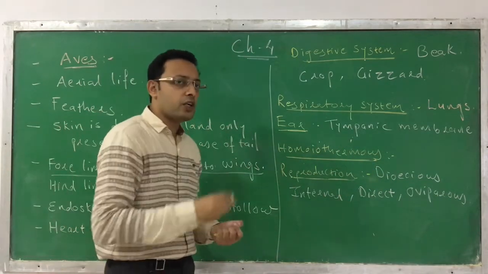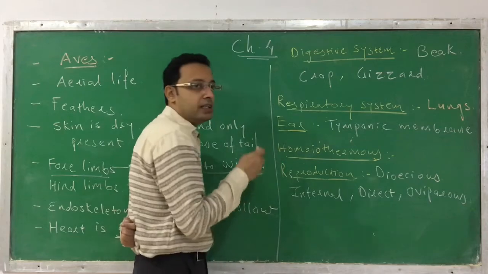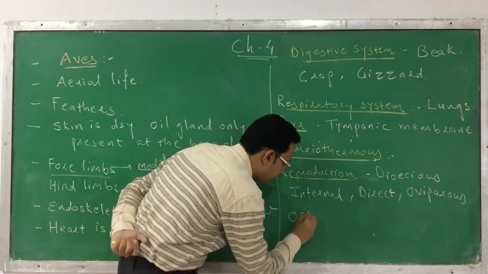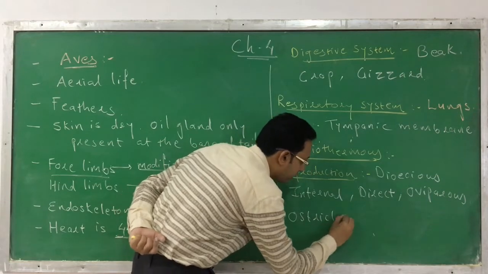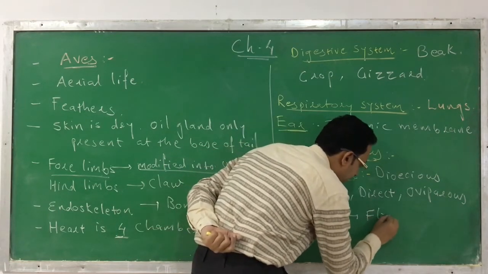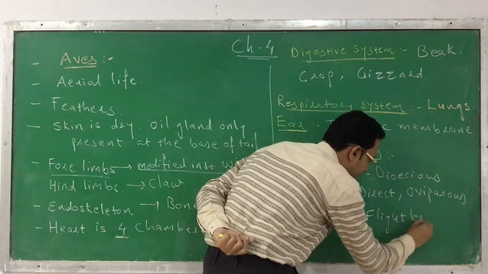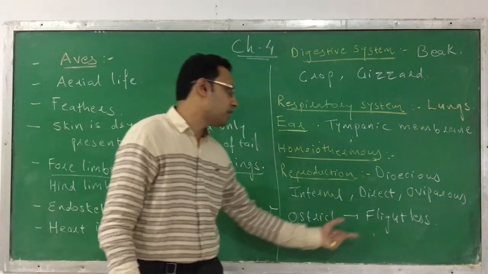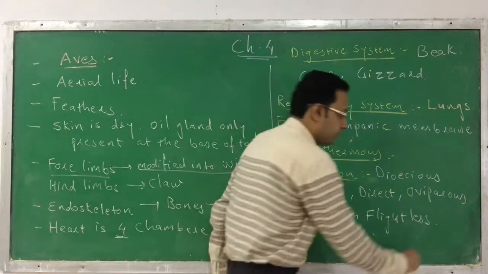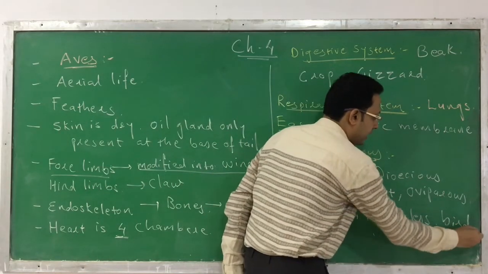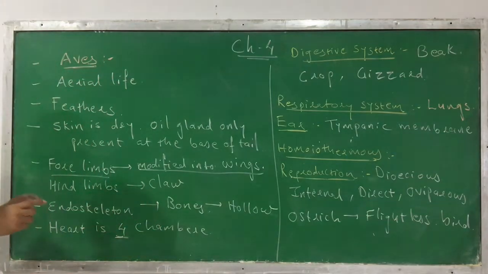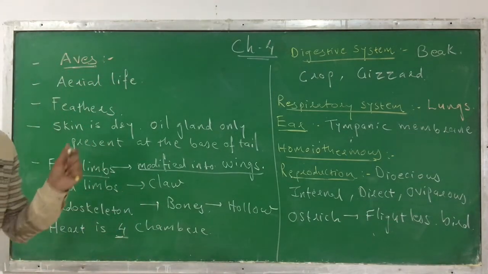But there is one exception. Usually these are the animals which can fly, but there is one exception. There is the ostrich. You can call it a flightless bird. It is an ave, but it cannot fly. So that's why it's called a flightless bird. Okay, clear? So this is the characteristic, and this is the exception. So this is all about the characteristics of aves.